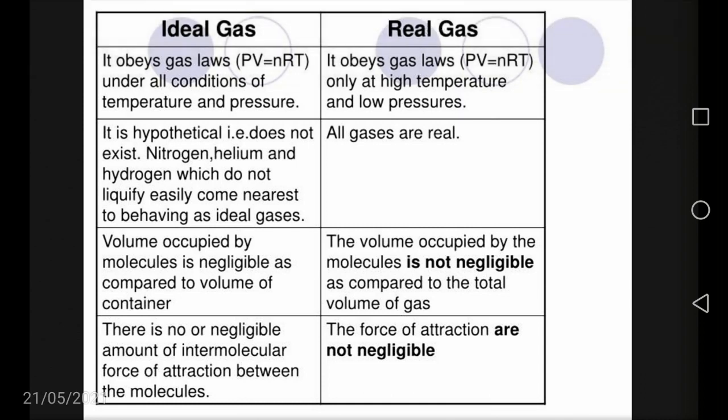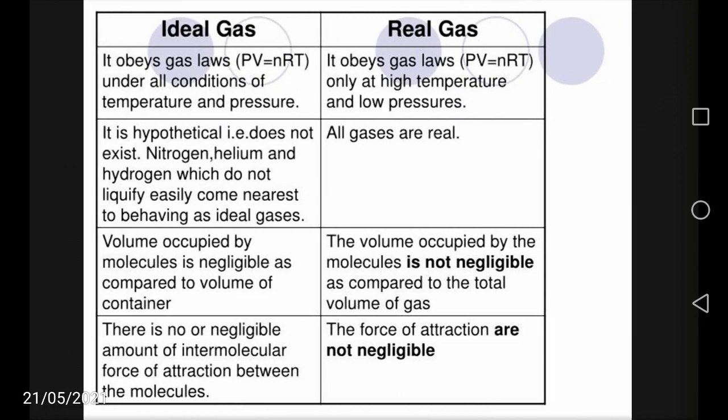The main differences between ideal and real gases are: the ideal gases obey the gas law, or the gas equation PV = nRT, under all conditions of temperature and pressure, whereas the real gases do not obey PV = nRT at all conditions of temperature and pressure, but only at high temperature and at low pressure.